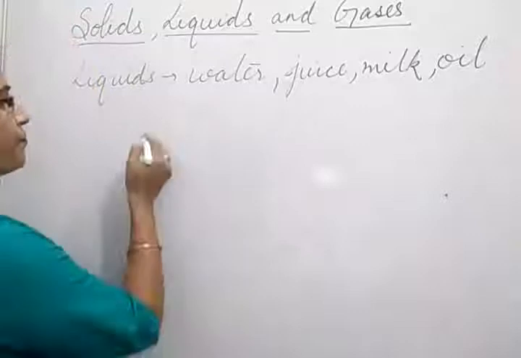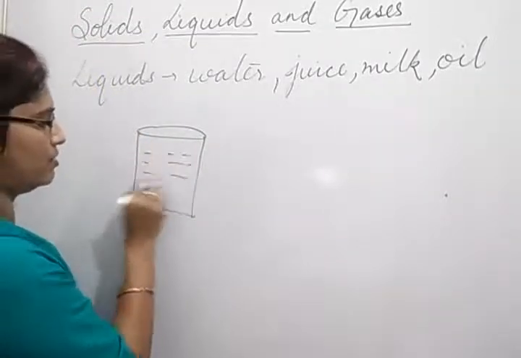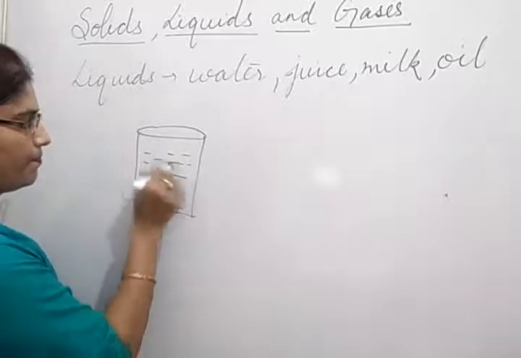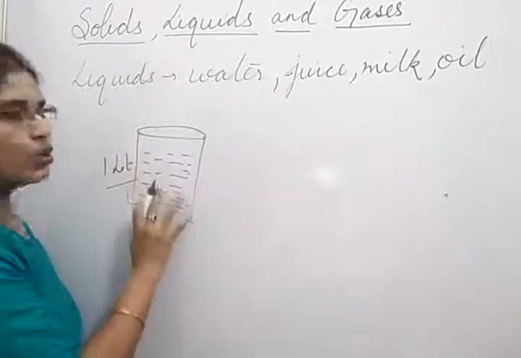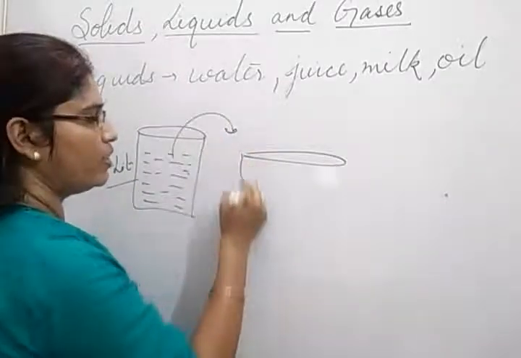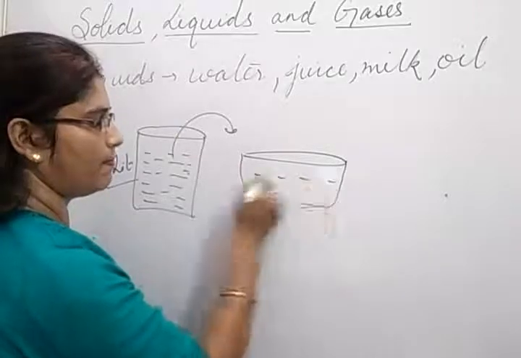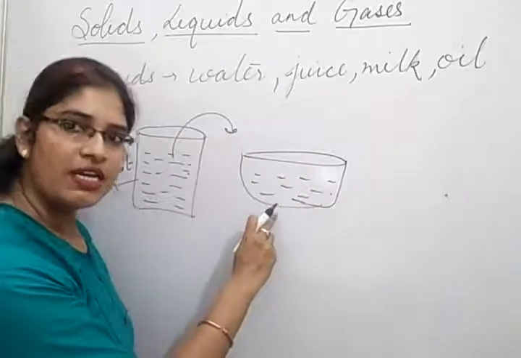You see how. Suppose we have 1 liter of water in a glass. This water, if we pour it into a bowl, will now take the shape of this container.